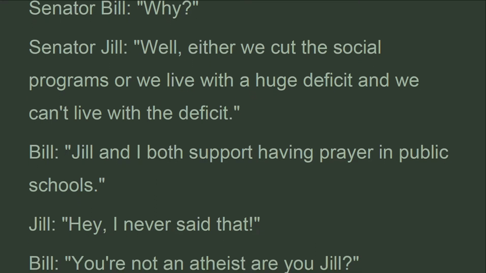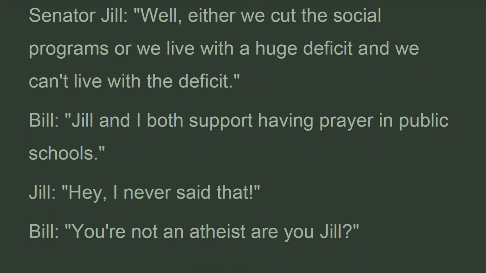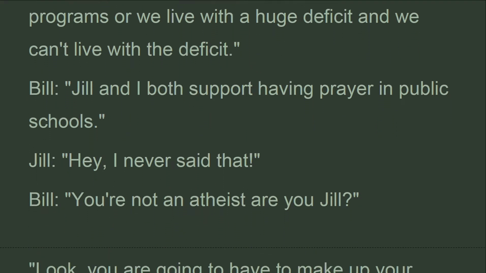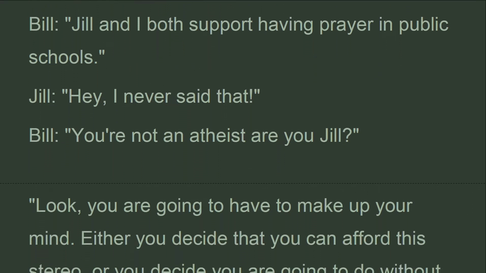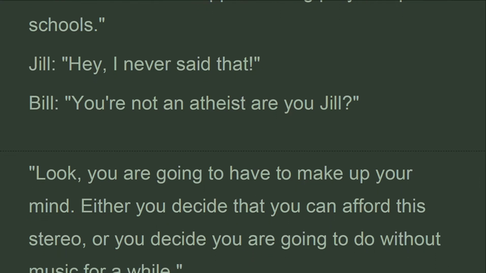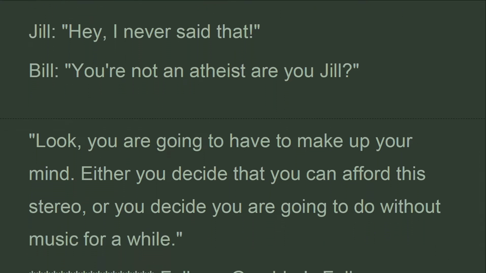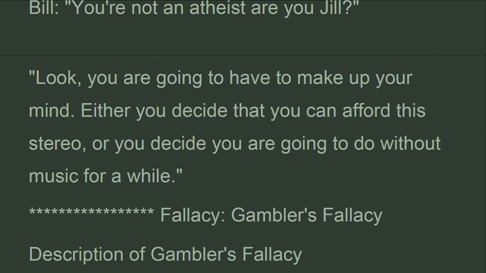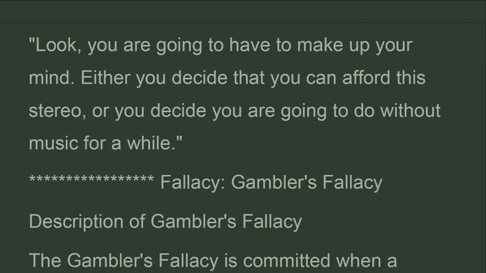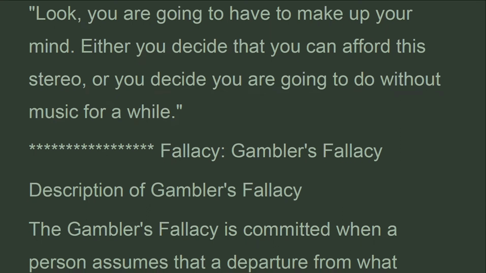Bill: Jill and I both support having prayer in public schools. Jill: Hey, I never said that. Bill: You're not an atheist, are you, Jill? Look, you are going to have to make up your mind. Either you decide that you can afford this stereo, or you decide you are going to do without music for a while.